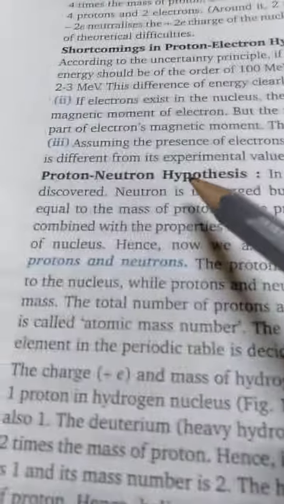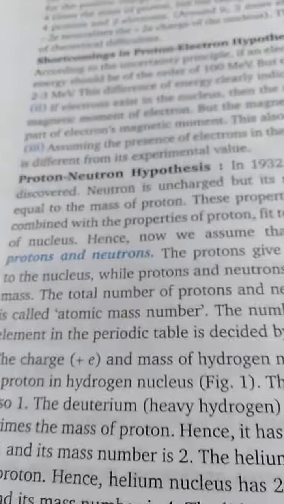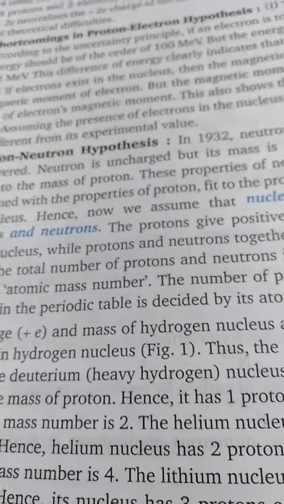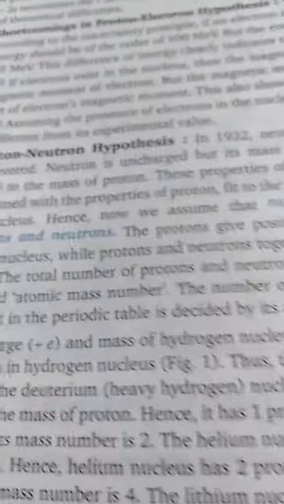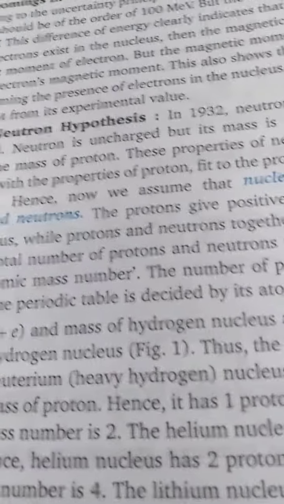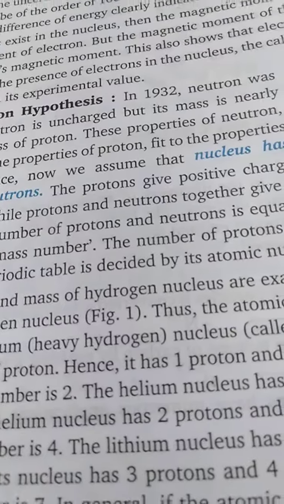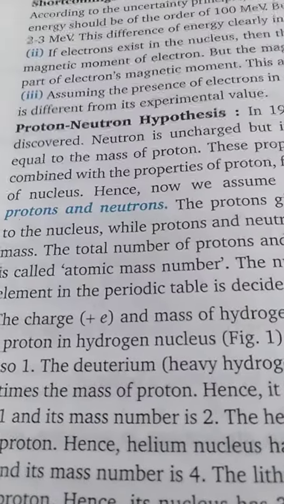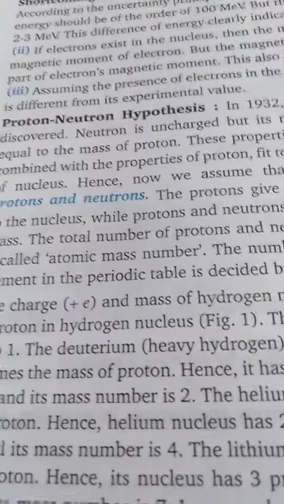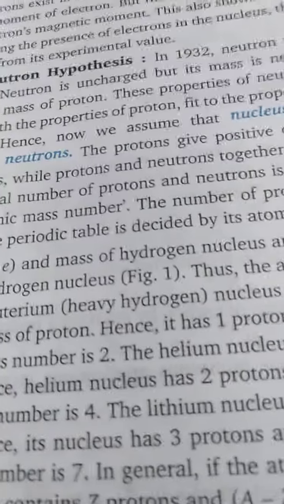Composition of nucleus. Now we know that the nucleus is composed of two particles, protons and neutrons. Protons are positively charged, so obviously they will repel each other, and the neutrons are neutral. There is a force in the nucleus which is much stronger than the repulsive force of the protons, and that is called the strong force, the nuclear force. Because of the strong forces, the nucleons are held together inside a very small region, that is the nucleus.